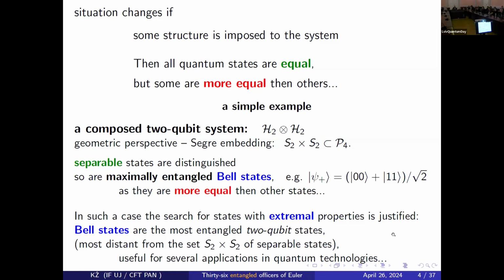You know the definition, like correlated superposition of 0, 0 plus 1, 1. And they are very much special. Bell states are special because they are the most entangled two-qubit states possible. So in this work, we pose a question for larger systems. What are the analogs of the Bell states which display extremal properties, which are as entangled as possible?